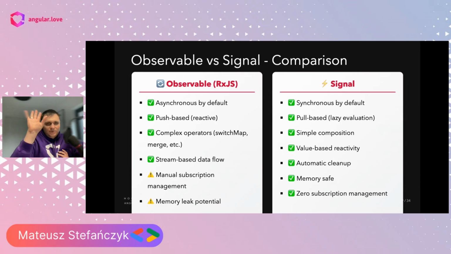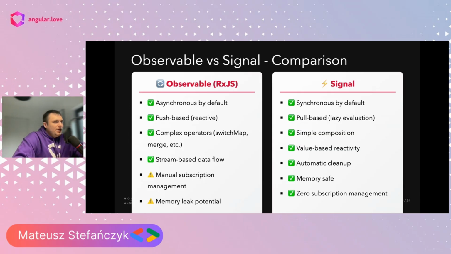Here is maybe a little bit of a problem, but still the entire content fits. So observables are asynchronous by default, where the signals are synchronous by default. One of them is push-based, the other is pull-based. RxJS has pretty complex operators, which we used to know and work with.